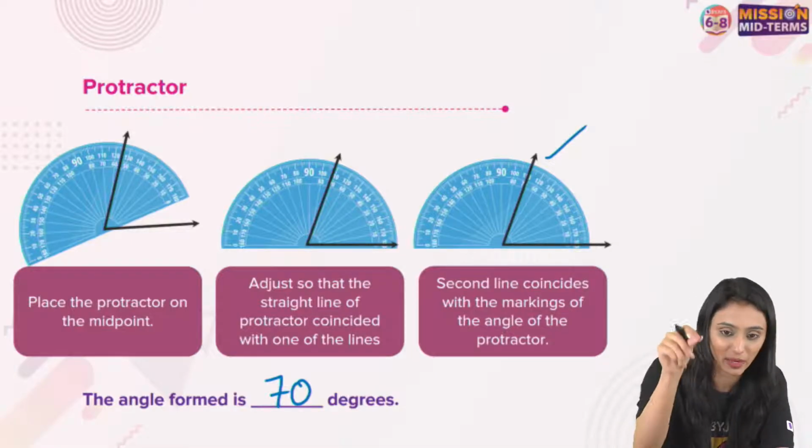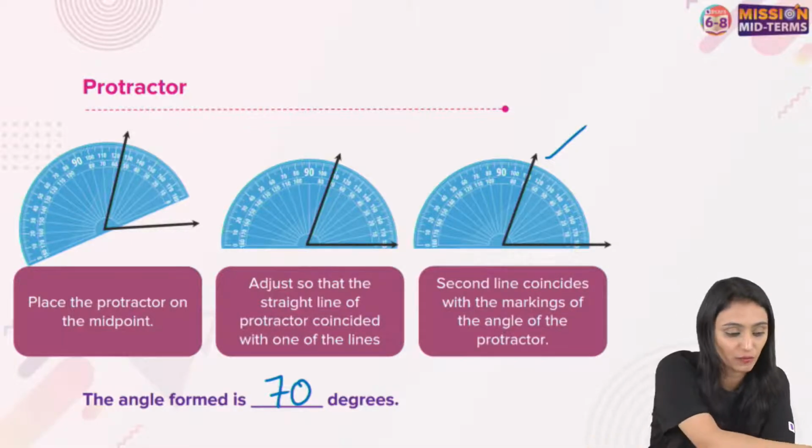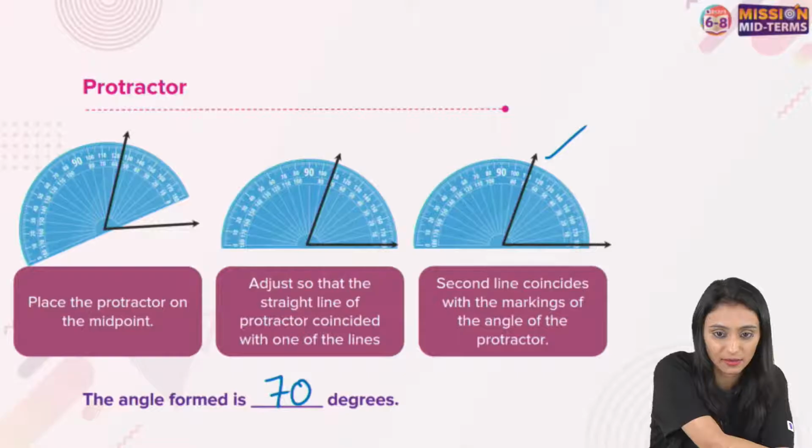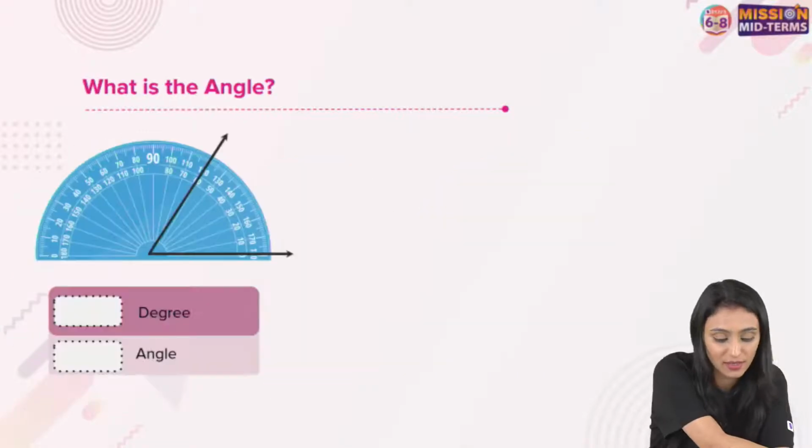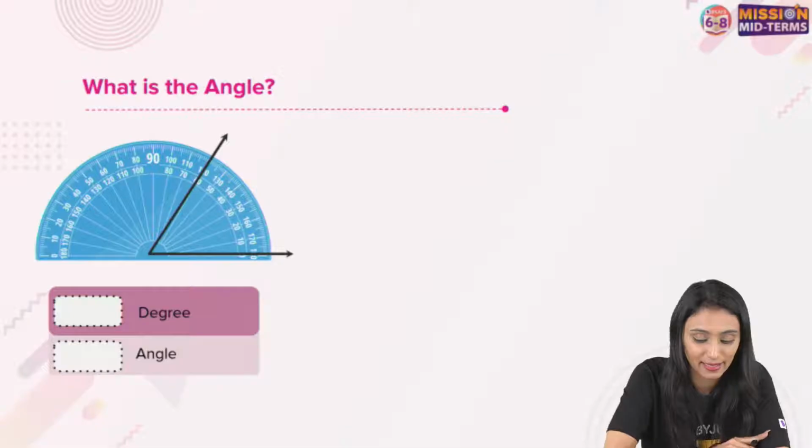Yes, that's the midpoint. Correct, Jitendra, where you have to place it. All right, now you answer this question. Here you can see this angle. Using a protractor, we have to measure it. Quickly tell me, what is the degree of this angle? Yes, and what type of angle is it?